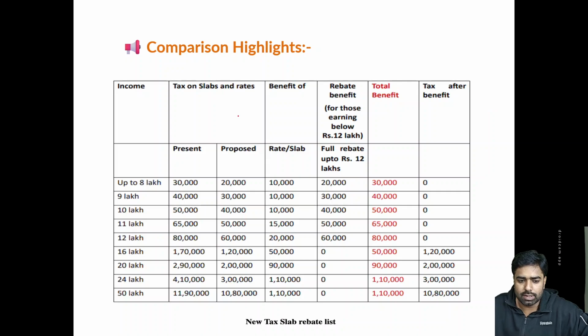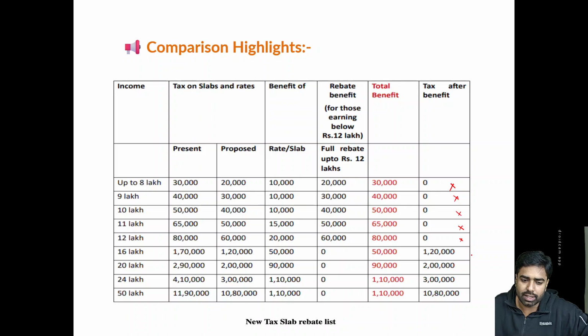Let's say a person is having income up to 8 lakh rupees, he is going to pay no taxes. That means under the new regime, now with the new rates, there are going to be no taxes. Up to 9 lakh rupees, no taxes. Up to 10, no taxes. Up to 11, no taxes. Up to 12 also, no taxes.